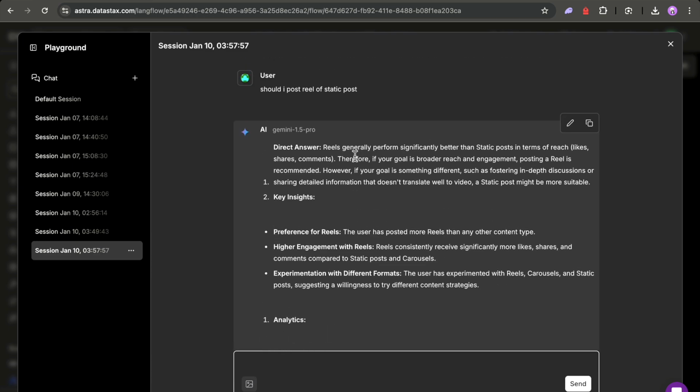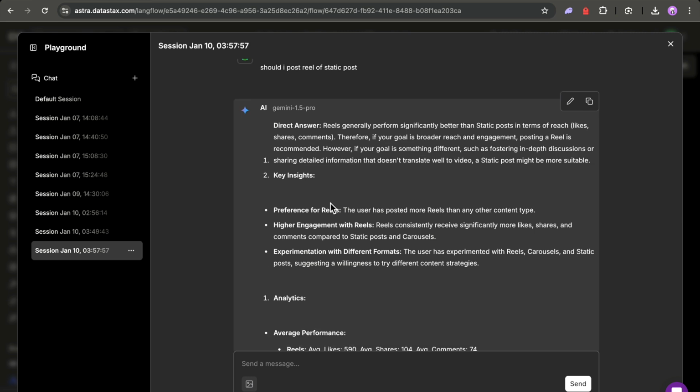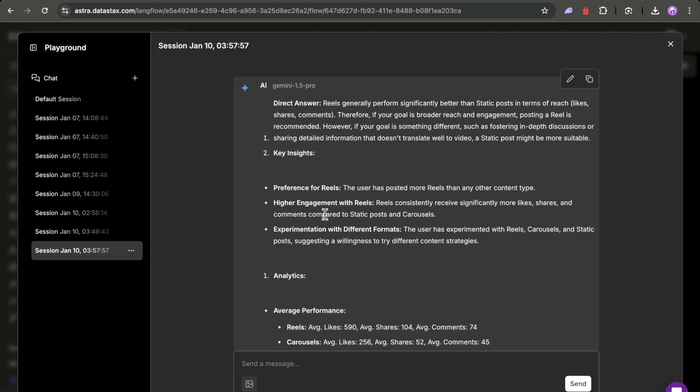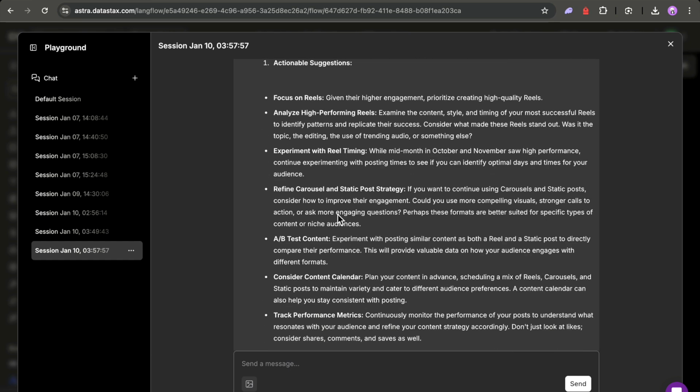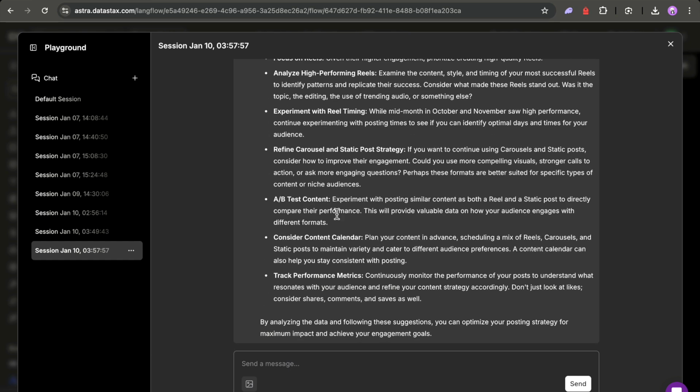So the response which we have gotten from the Gemini AI based on the input which we have provided is: reels generally perform significantly better than static posts. So the direct answer is that reels generally perform better based on the input which we have provided, along with the key insights, the analytics, and some extra stuff.